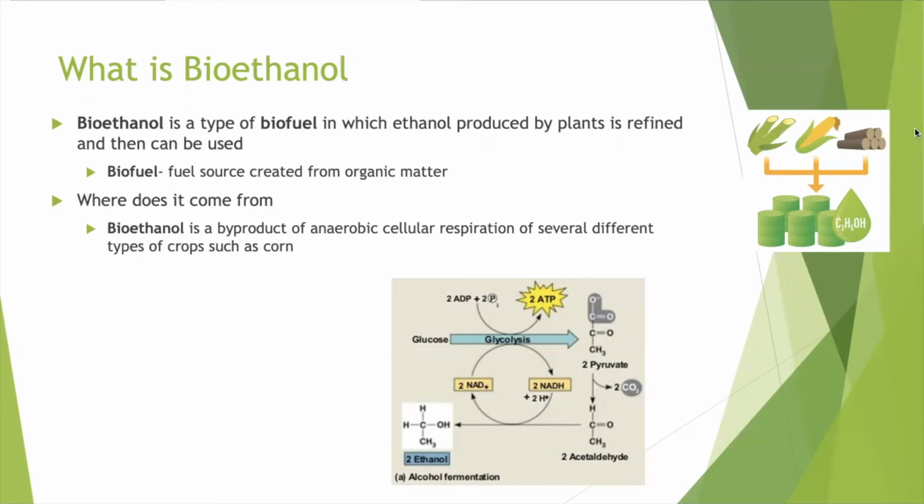Those 2 pyruvates then become 2 acetaldehydes, which are now the final electron acceptors, so that NADH can become oxidized into NAD+, and it results in 2 ethanol molecules, which we know as bioethanol.